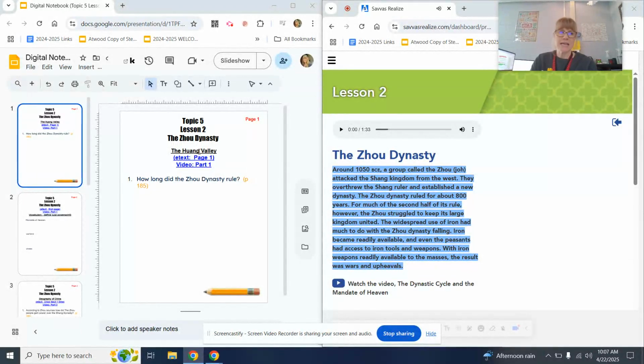We are moving on to topic 5, lesson 2. I believe it's called the Zhou Dynasty. I guess we'll find out as we start listening.